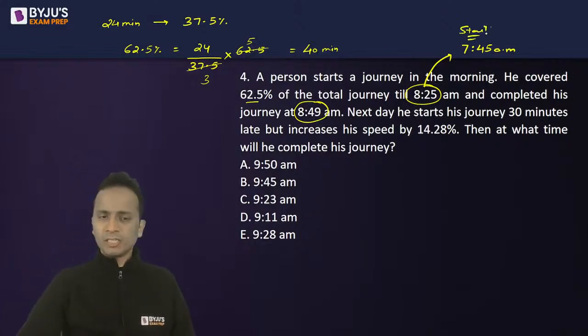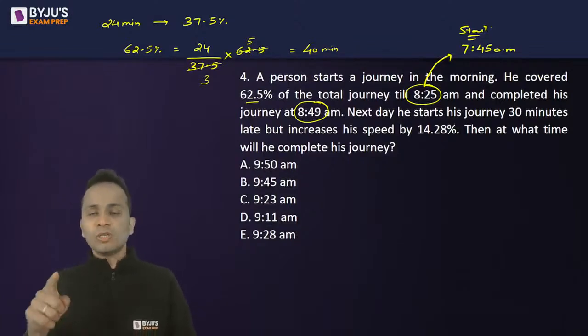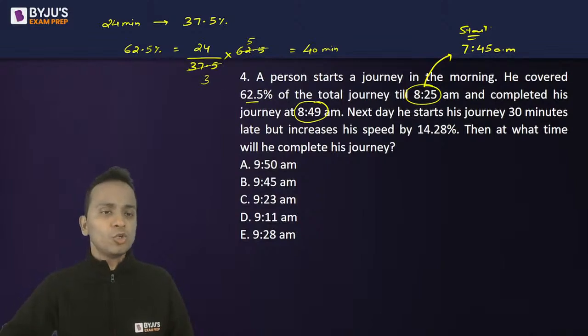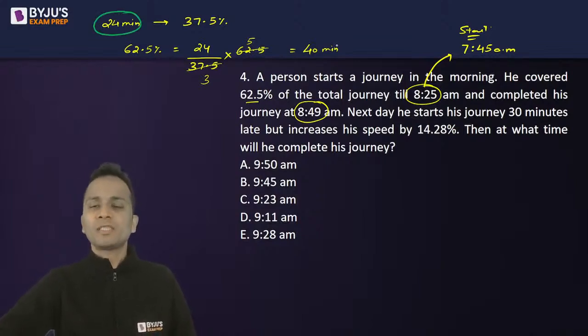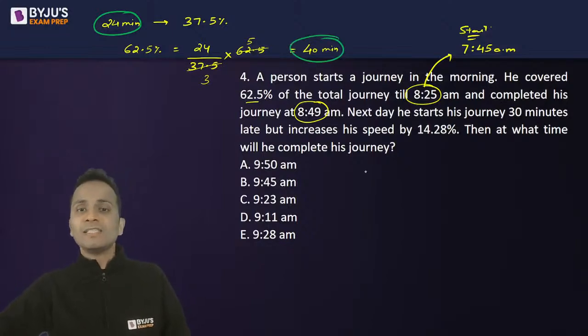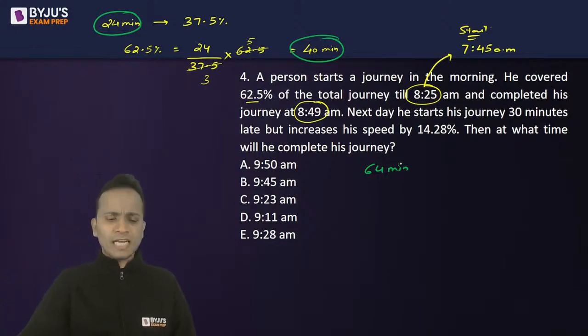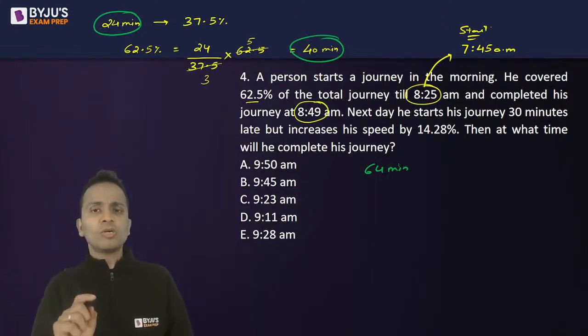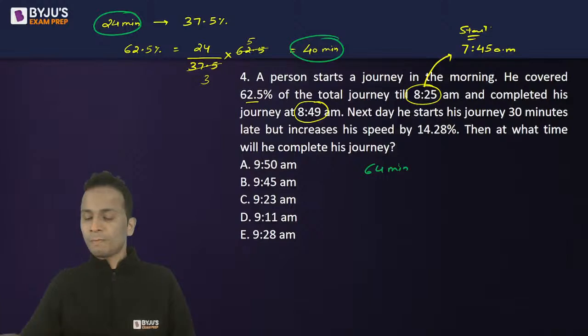I hope I'm clear up to this part. Done. Now at this speed, what is the total time he has taken? He has taken 24 minutes plus 40 minutes, that is 64 minutes. So when he traveled at the normal speed, he took 64 minutes in total.